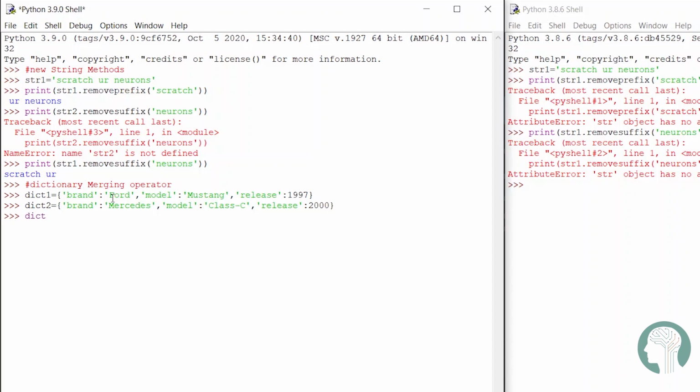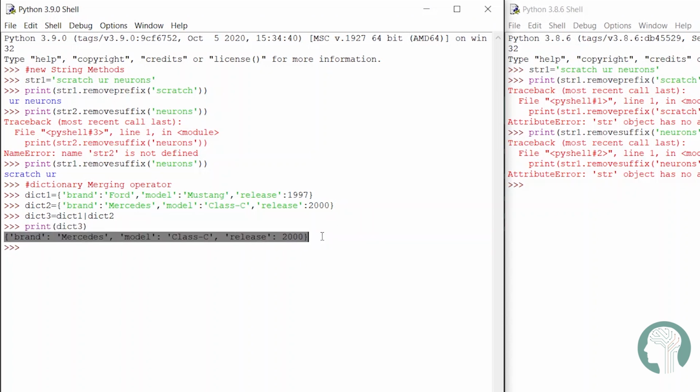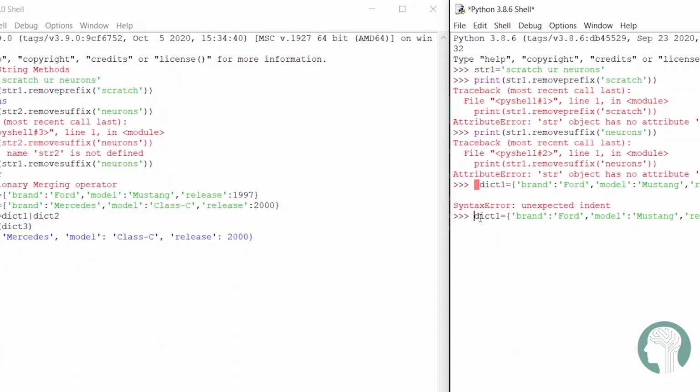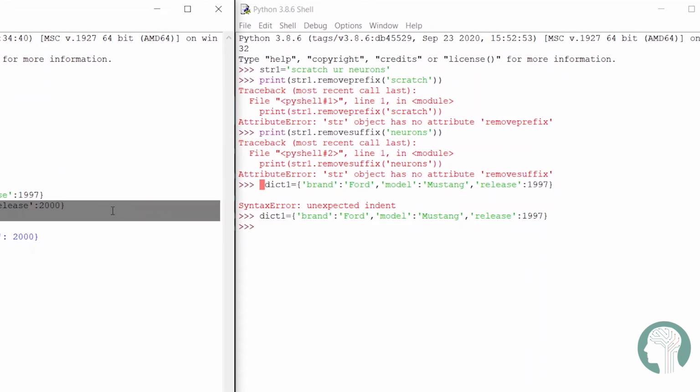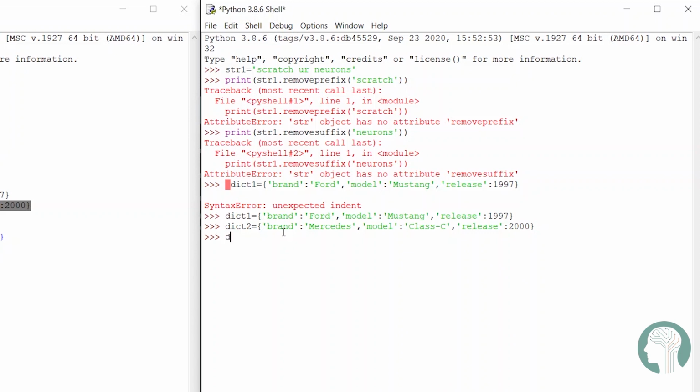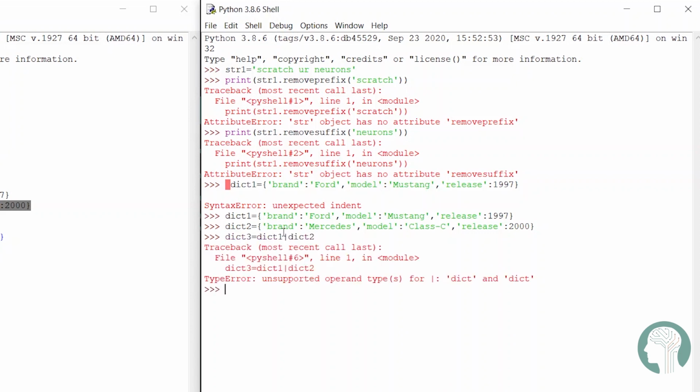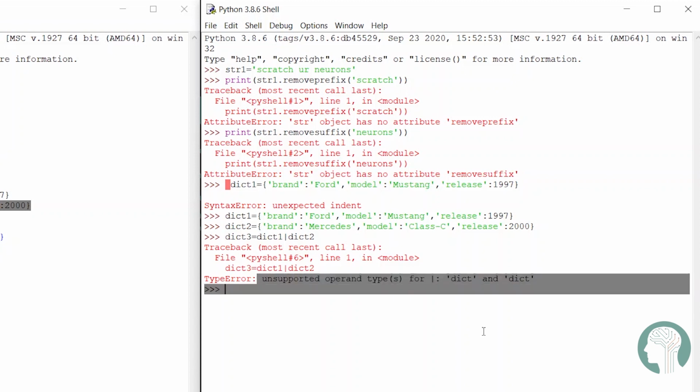Dictionary union will return a new dictionary consisting of the left operand merged with the right operand. So accordingly, what should be the output? Now recall the dictionaries that we have created before. Here we have the same keys and different values. So according to the new feature, if a key appears in both dictionaries, then only the contents of the right hand operand will be displayed. So the right hand operand, that's dict2, will win, and the contents of dict2 will be displayed as an output. And yes, if we try this in the older version, we obviously encounter an error.